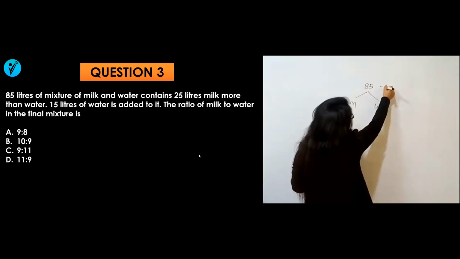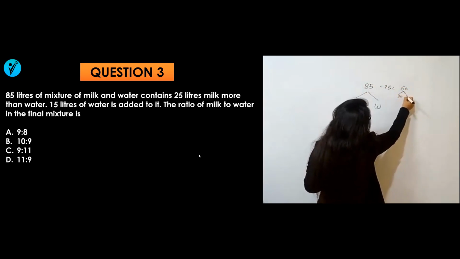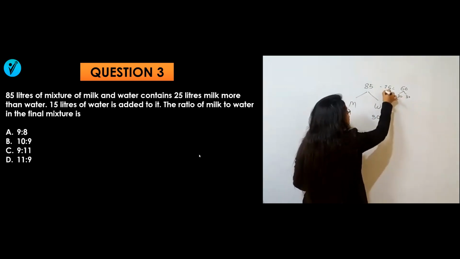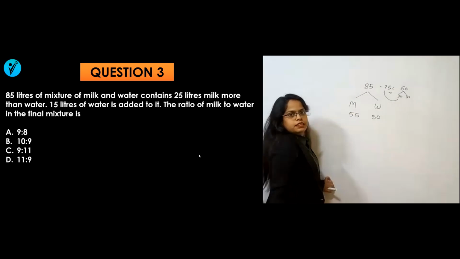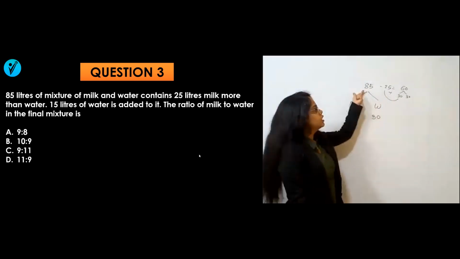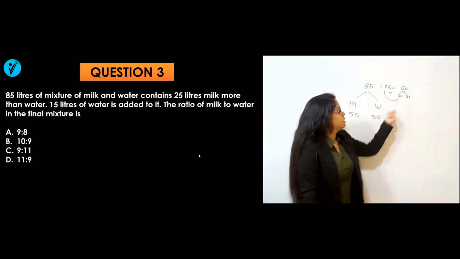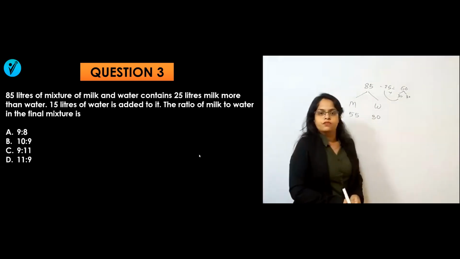That means if I subtract 25, the remaining will be 60. 60 will be exactly in half. That means water will be 30 and milk will be 30 plus 25, that means 55. Is it? What I did is subtract the extra 25 liter, and the remaining 60 will be in half. So water is 30, milk is 30, but milk is 25 liter more. That means milk is 55.